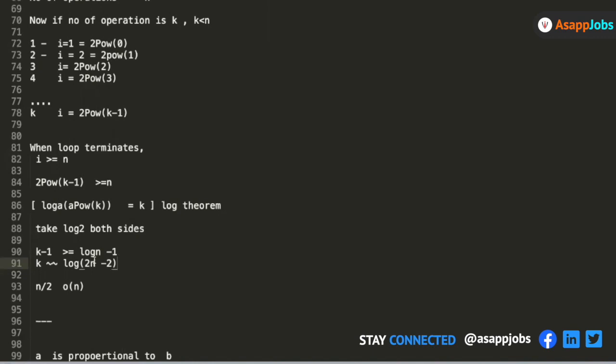Because when n increases, the k will increase, n decreases, the k decreases. It doesn't depend on the 2s. The constant doesn't have a say in this. So whenever we talk about proportionality, we can drop the constant and we only talk about how one variable is dependent on another variable, right? So in this question, the time complexity is equal to the number of operations, which is k, and k is proportional to the logarithm of n. So the time complexity of this problem will be log of n.